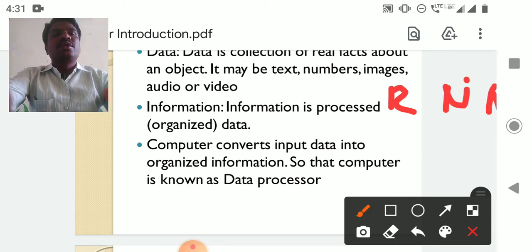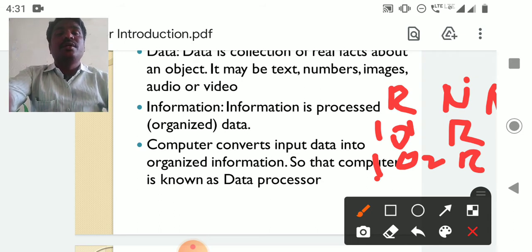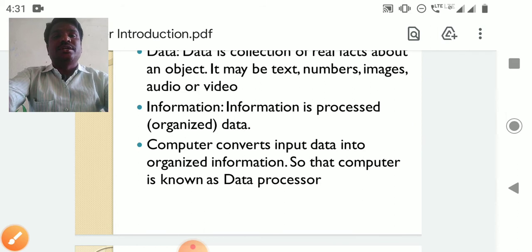Roll number is 101, name is Ravi, marks 50. Next roll number is 102, name is Ramu, marks is 60. So by organizing this data, we can generate any type of reports. I can get how many students got above 500 marks, how many students got above 700, 800 marks. I can generate this type of data. So that is called information.